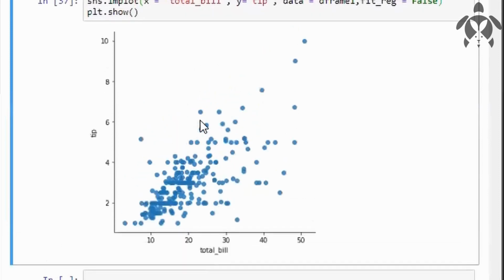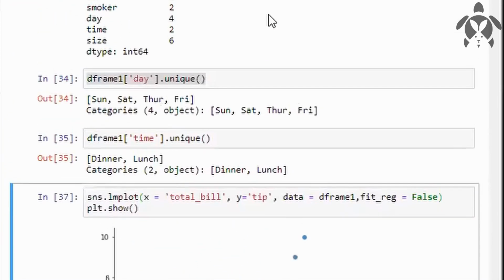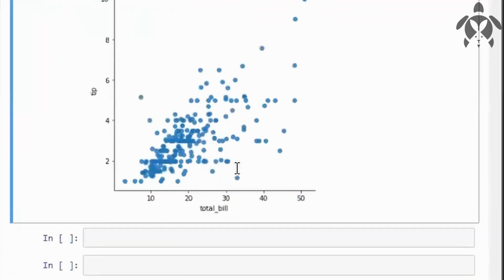So this is an lmplot, and in this lmplot, my x-axis represents the total bill, and the y-axis represents my tip. So this is how I have given the x-axis and y-axis. And I have taken data from the data frame. So this is my data, and from this data only I'm plotting this graph.